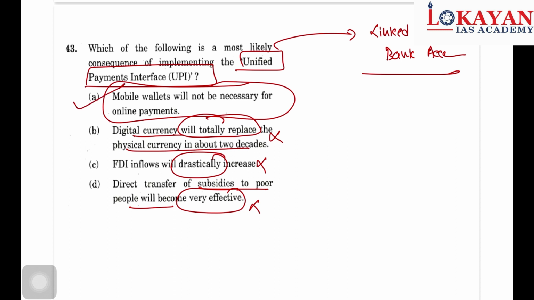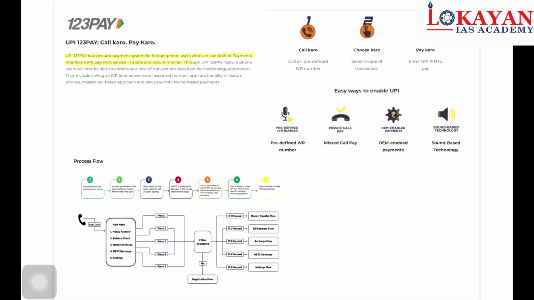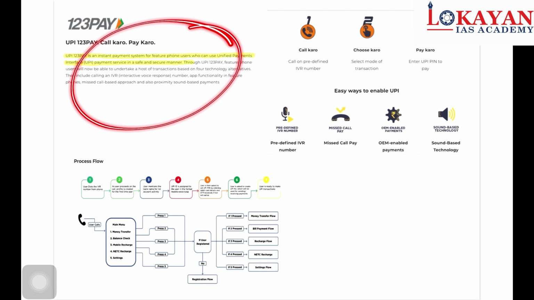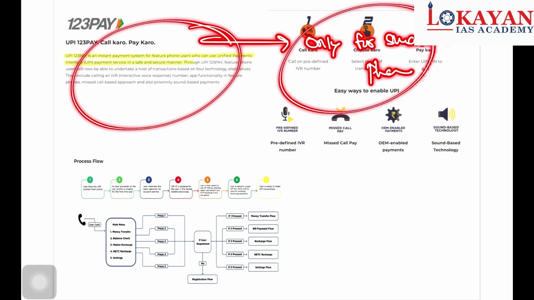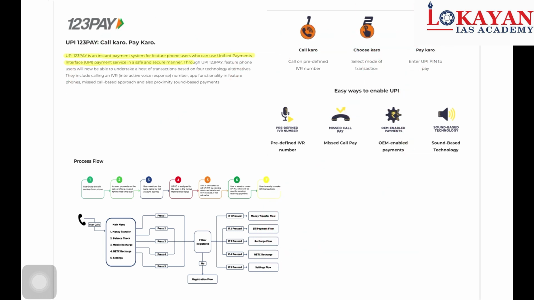But merely discussing the question is not enough. Let's understand some important recent events in UPI. Many of us have a misunderstanding that UPI is only for smartphones. But now this UPI feature is also there for feature phones. So what is a feature phone? The phone that we have, a small phone with numbers 1, 2, 3 etc. That is a feature phone.